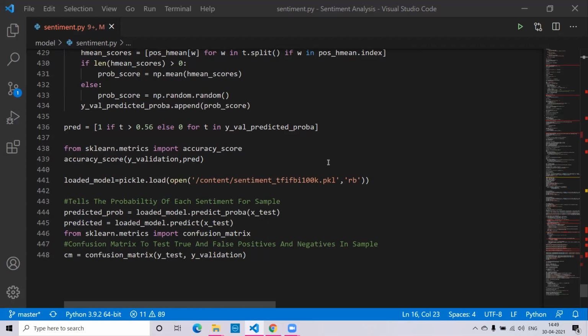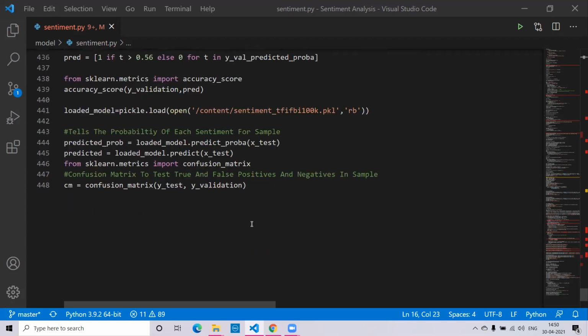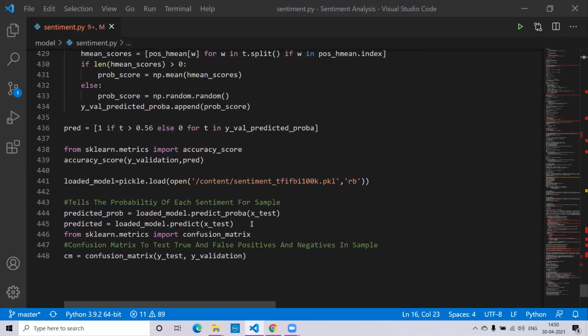So whenever the website takes an input, it will be sent to the sentiment.py file over here in the predicted probability, where the sentence will be compared with the trained model, that is the PKL file over here, and the accurate result will be given back to the website. And we also have a confusion matrix to test the true and false positive and negative tweets in the sample text which we take from the website.